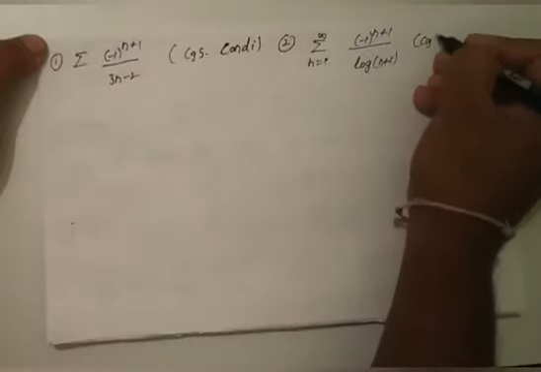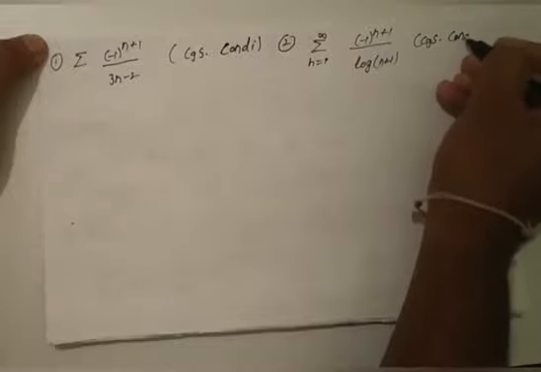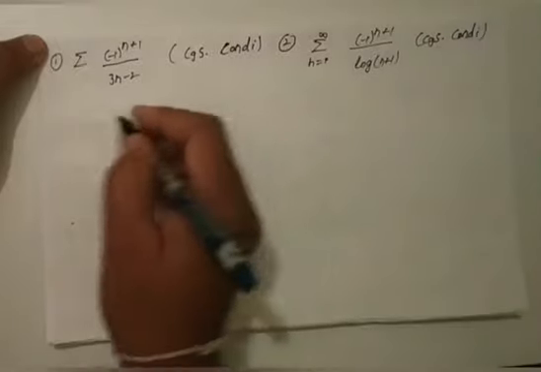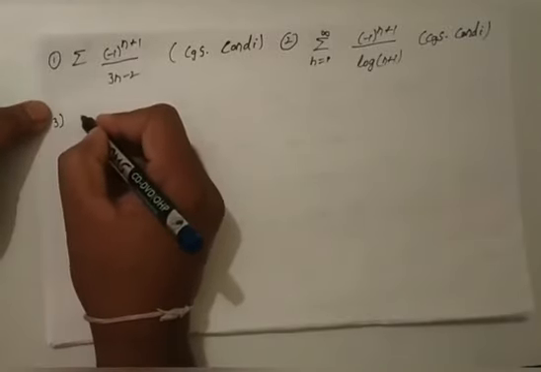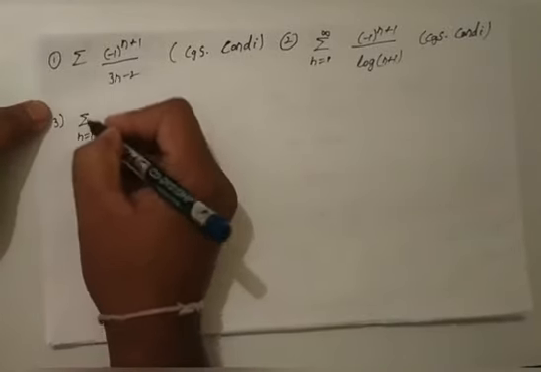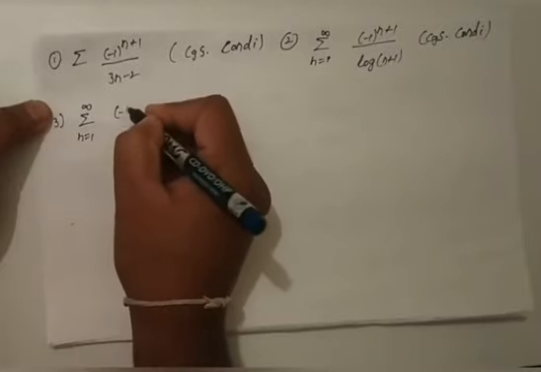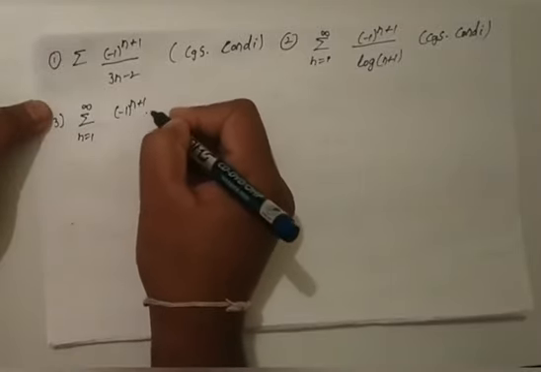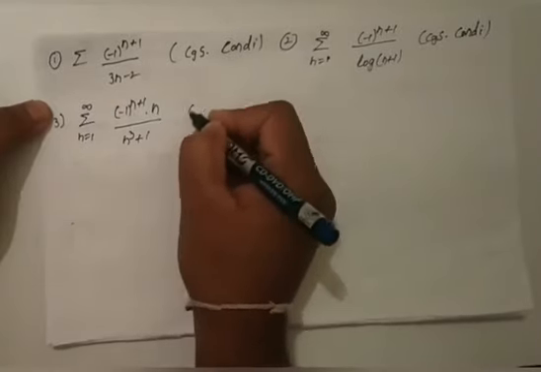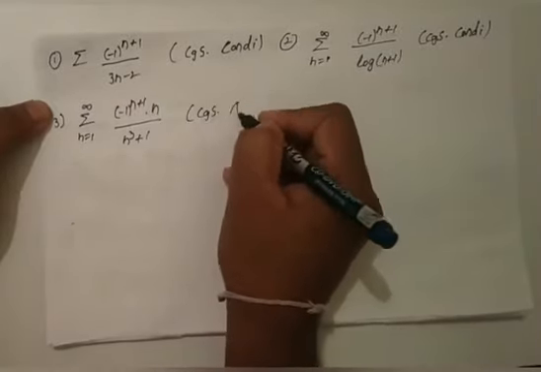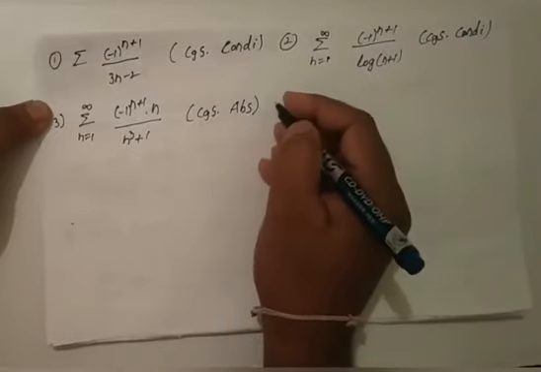This is also convergence conditionally. Next is convergence absolutely. ABS means absolutely.